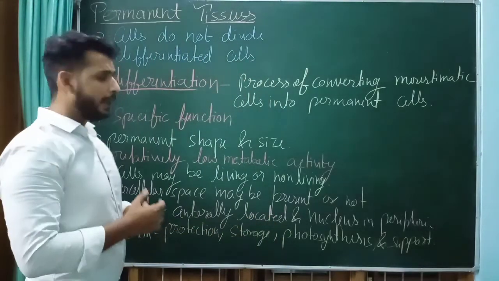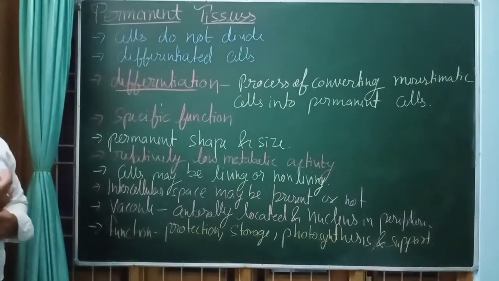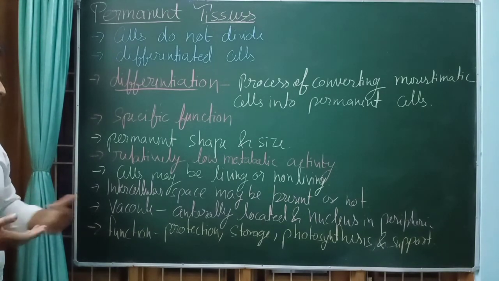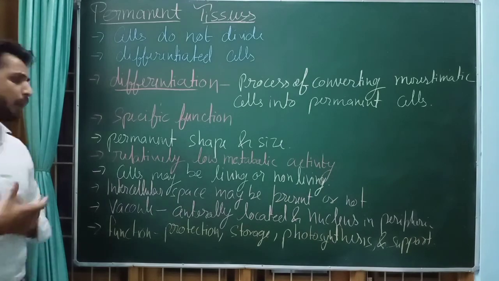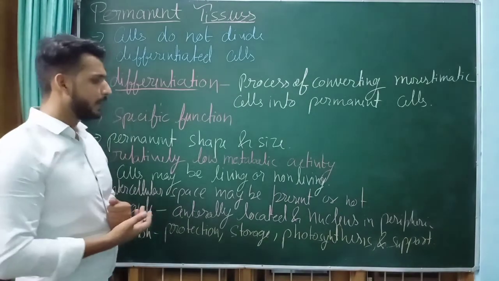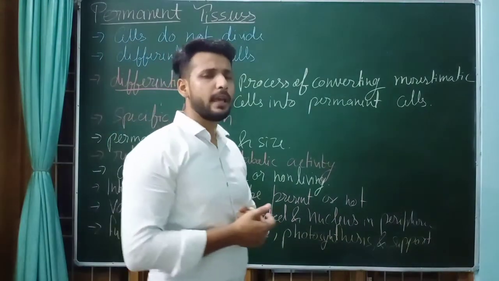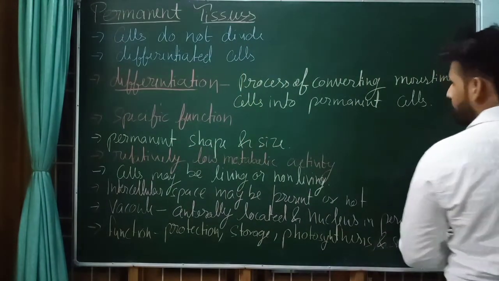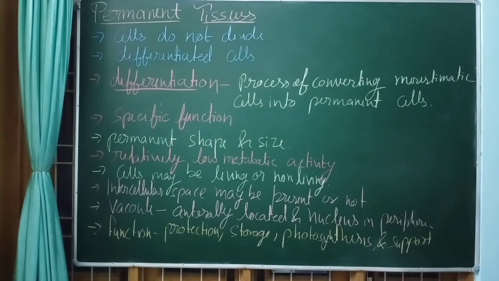Got it? Here the nucleus is relatively small because the vacuole covers most of the space. So these are the specific functions and characteristics of permanent tissues.